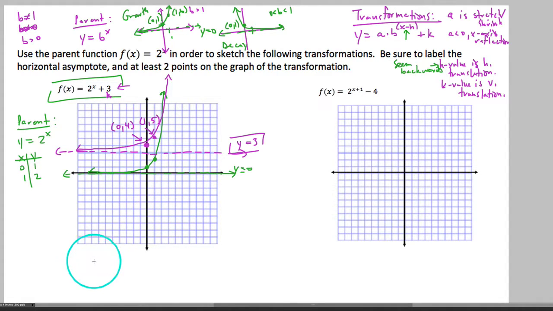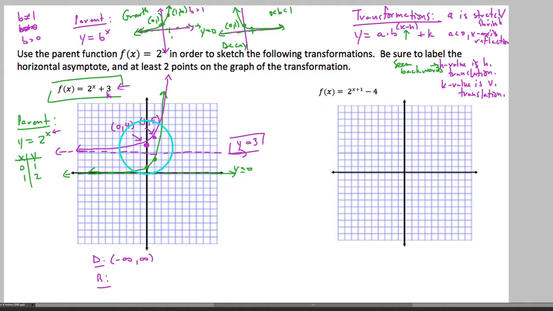So for this exponential function, the only thing that I want to mention before we go on to the next graph is basically the domain. First things first, for all exponential functions, no matter what you plug in for a power up here on your x, you're always going to be able to take your base to that power. In other words, you'll always get a y value back. Looking at your graph, we can easily discern that it goes left and right forever and ever. It's always defined for any x value. It's negative infinity to infinity.